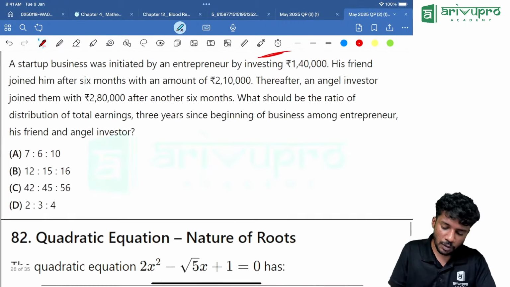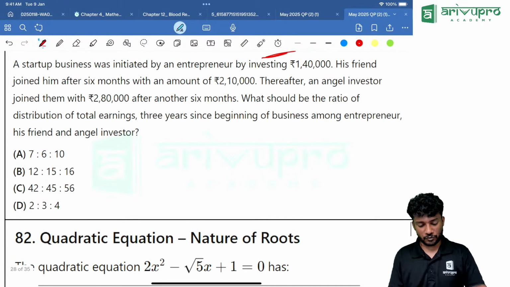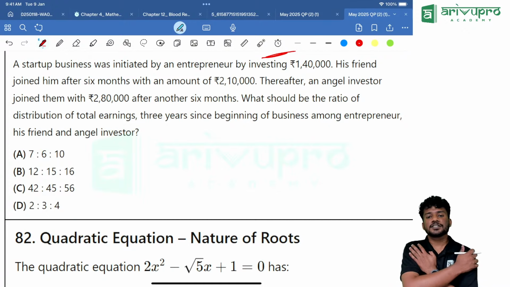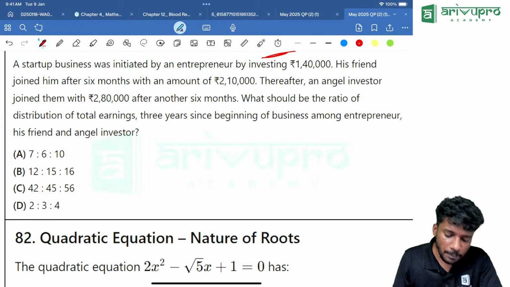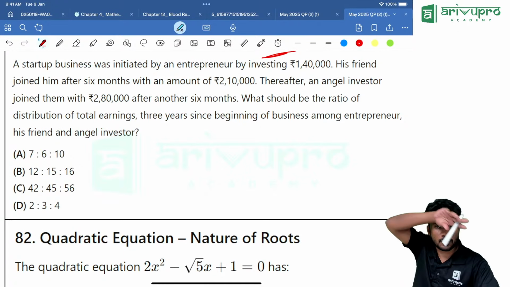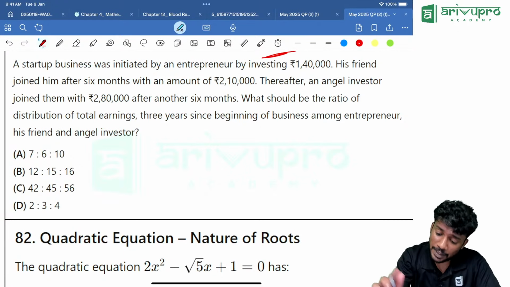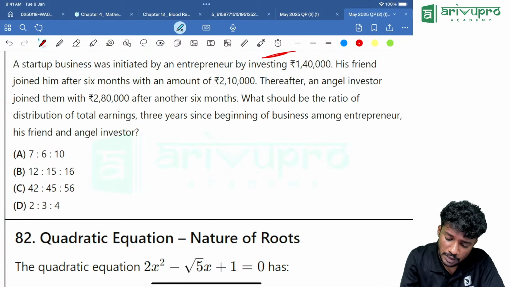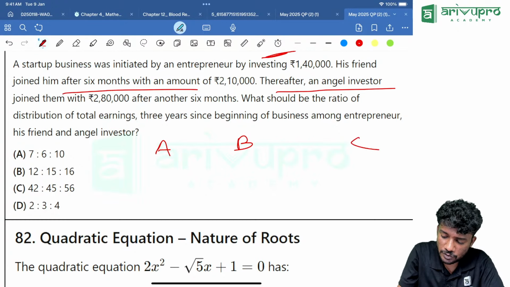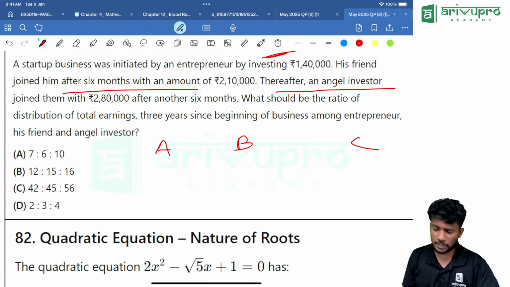Now we are going to another. Finally, after a long time, there is a question from partnership. A startup business was initiated by an entrepreneur by investing 1,40,000. Initially, how many people are there? Entrepreneur A is there, then B is there. After 6 months, someone is joining. Then finally, an angel investor is also joining. Let it be like A, B, C.